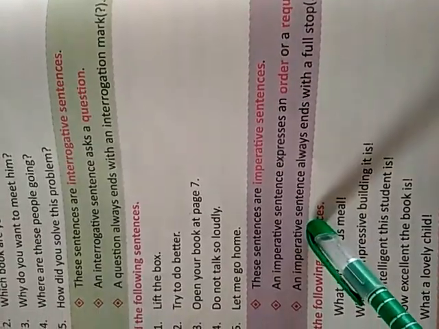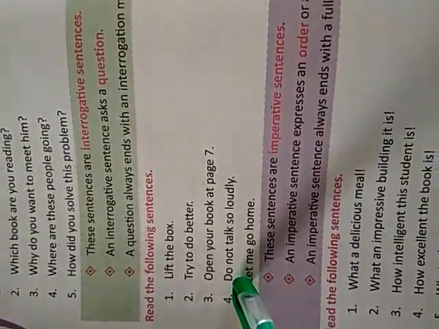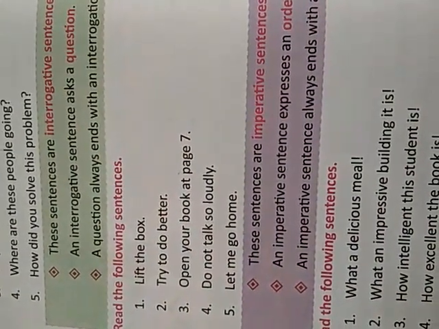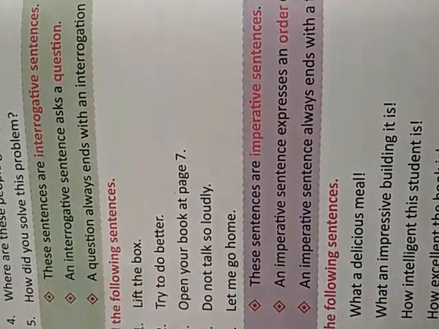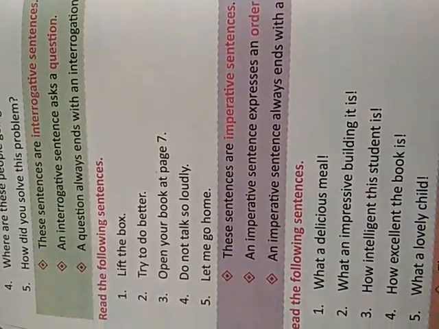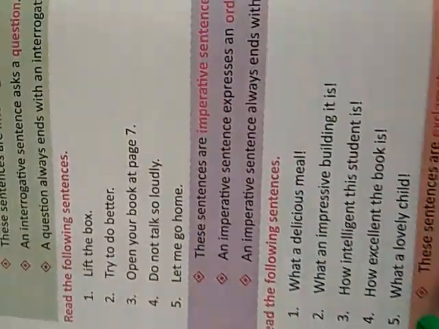Imperative sentences express an order, request or command. They always end with a full stop. Sentences will be smaller over here as compared to assertive sentences. Lift the box. Try to do better. Open the book at page number 7. These sentences are imperative sentences.